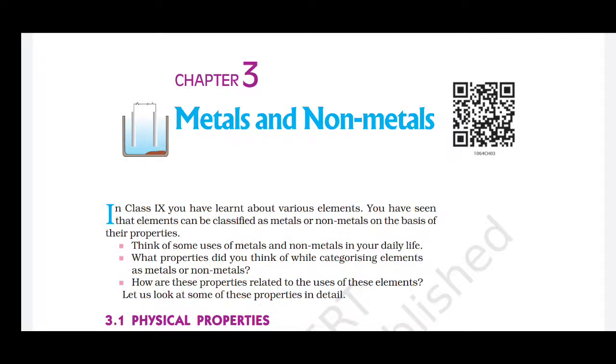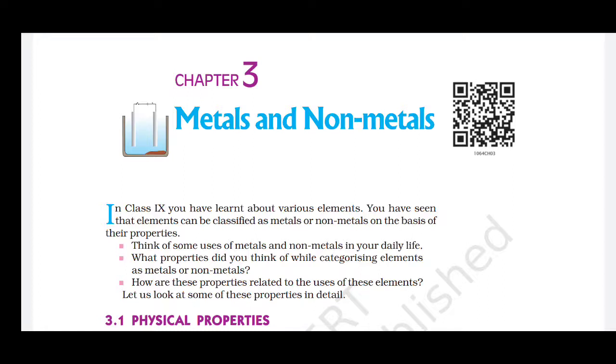Friends, this is chapter number 3, Metals and Non-Metals of grade 10th Science. In this chapter, we will be learning about the physical properties of metals, the reactivity activity series of metals, how can we get a pure metal, how can we get the metals from the concentration of an ore, how can we extract the metals depending on their activity series, and what are ionic compounds, what are ionic bonds.